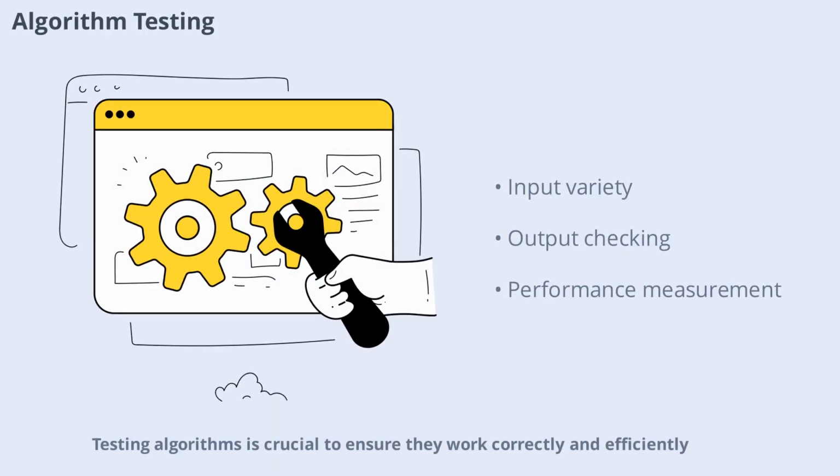Testing algorithms is crucial to ensure they work correctly and efficiently. This involves running the algorithm with various inputs, checking outputs, and measuring performance. Testing helps catch errors, optimize performance, and build confidence in your solutions before deploying them in real-world applications.